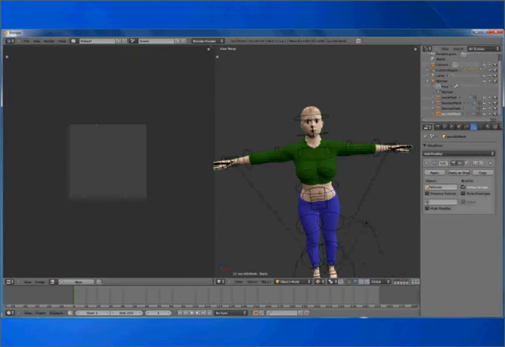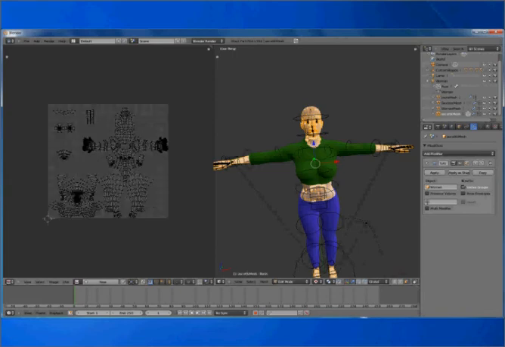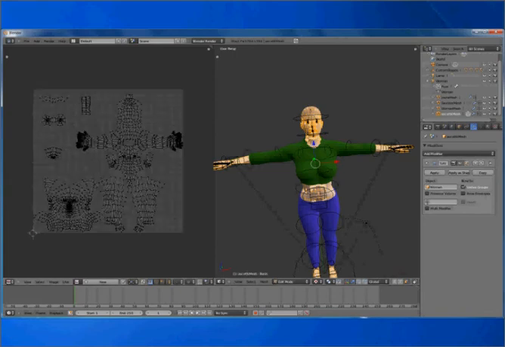With our game mesh selected, tab into edit mode. There, it's unwrapped nicely. The good guys at MakeHuman already did our work. We don't have to do a specific UV unwrap. So we just go ahead and create a new image.